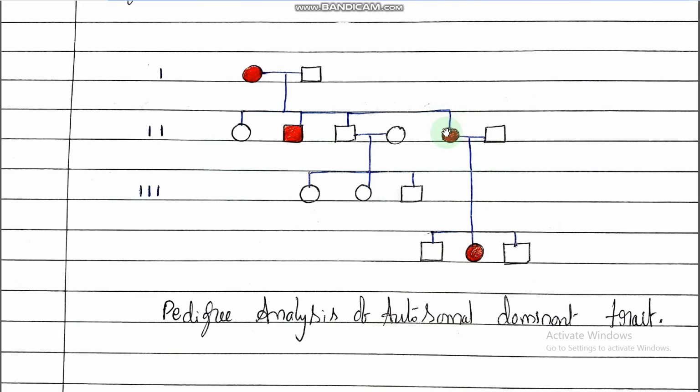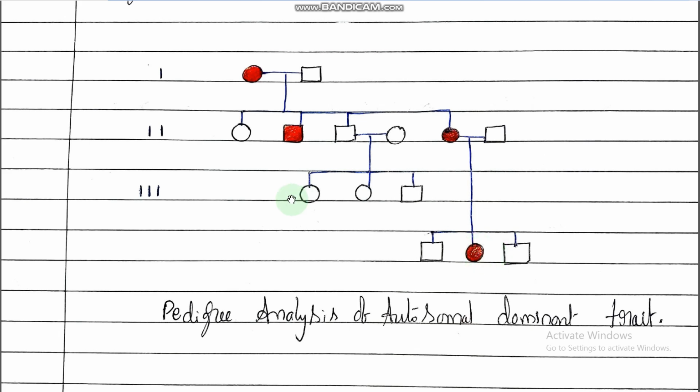But in this case, the fourth child, affected, female, married a normal man, and their progenies are: one is affected, one girl is affected.